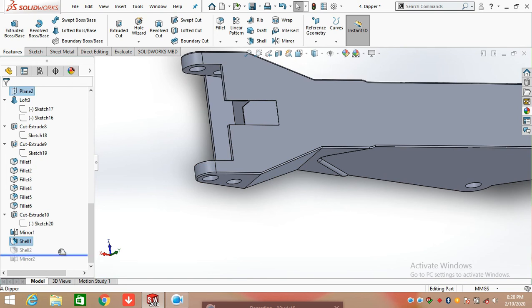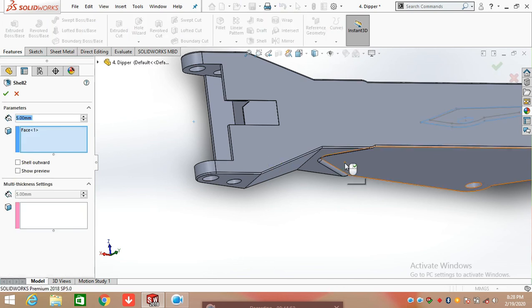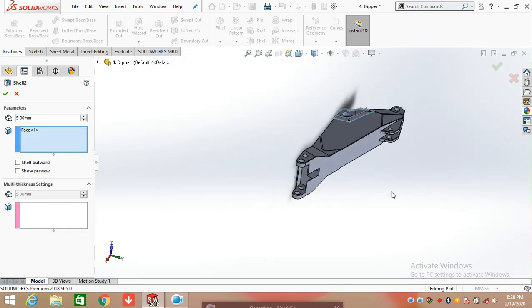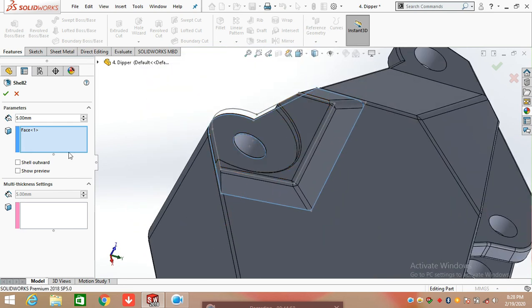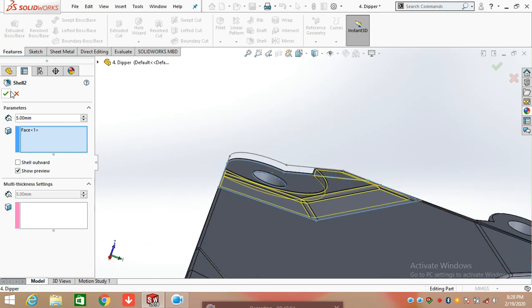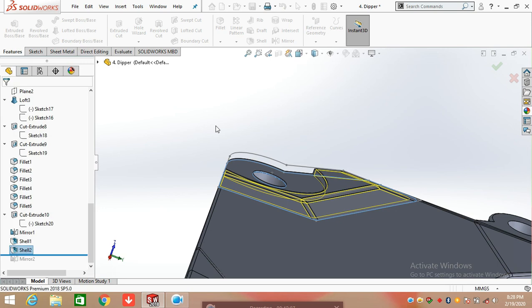And again click on shell command, and again apply a shell layer only on a single face. So select the face and apply 5 mm. You can also click on show preview and apply shell command here.